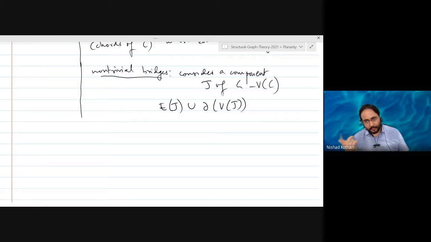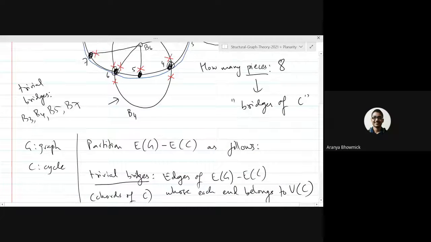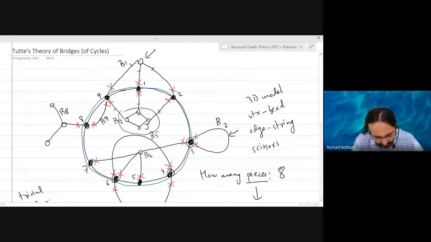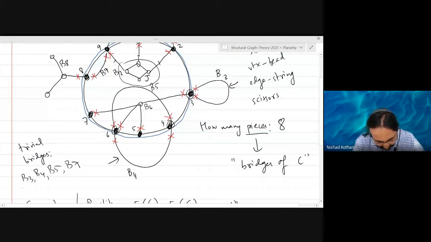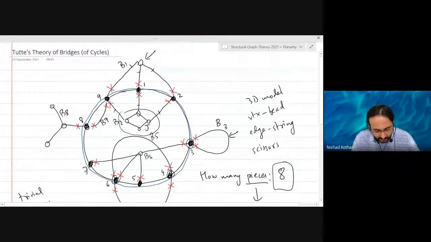Otherwise, that would not be a component, right? Exactly. If some edge has one endpoint in J and the other endpoint in some other component, then those two components will merge into a single component. Exactly. So we had 4 trivial bridges, and our total number of bridges is 8. So we have 4 non-trivial bridges here.